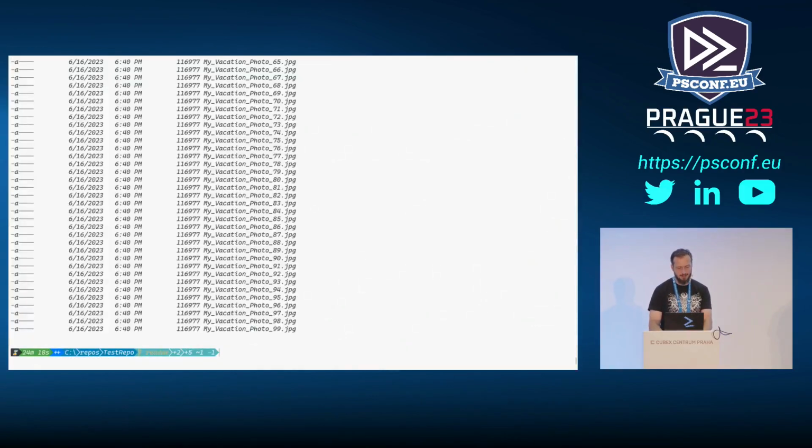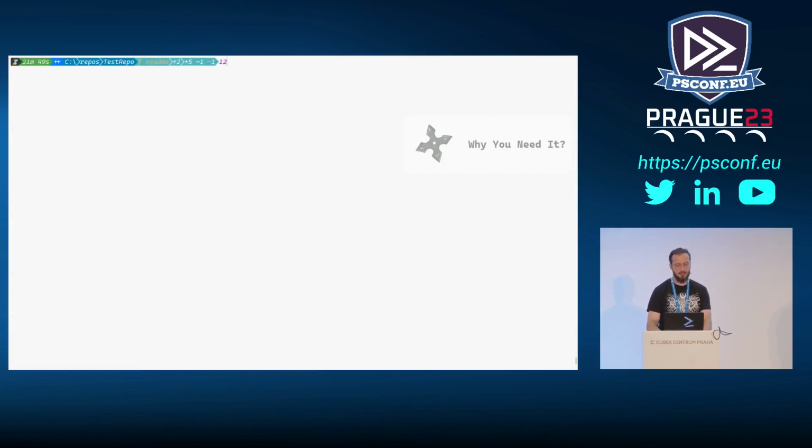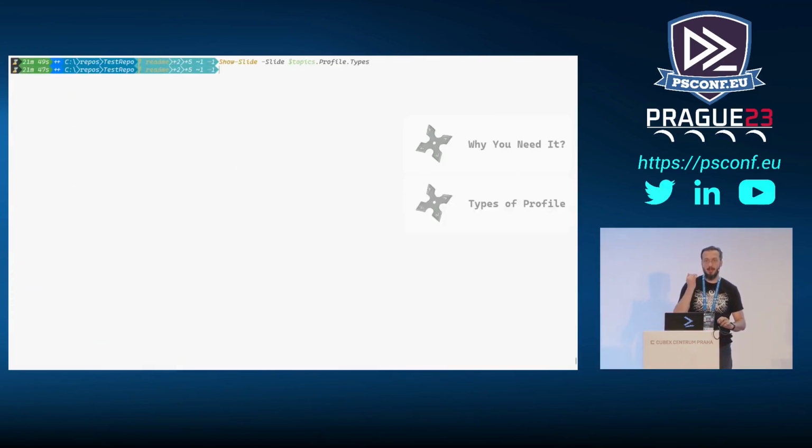The way I see it, you need it because if you are going to prepare yourself for working daily with PowerShell, having a profile means that whenever you start it, it will always have the same tooling at your disposal. You will have the same prompt that you expect to have. You will have the tab expansions that you expect as well. All those things will be there already for you. Okay, so why do you need it? We have that covered. The next one is, what types of profile do you have?